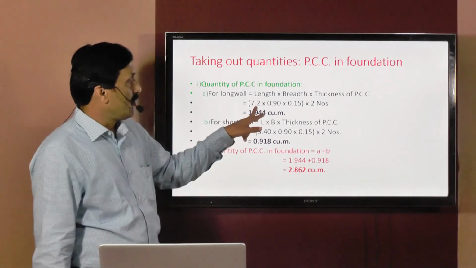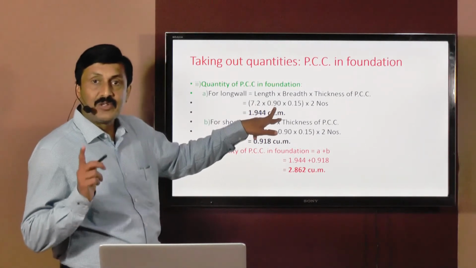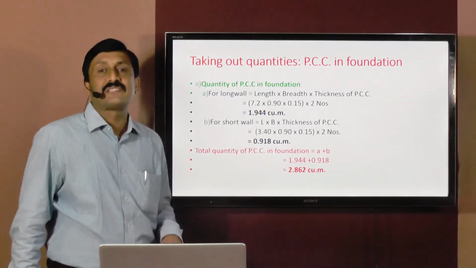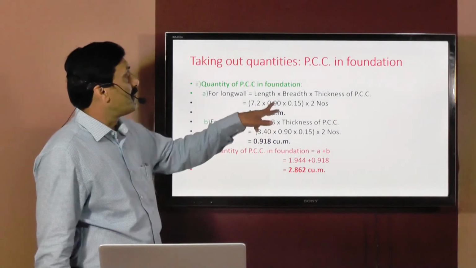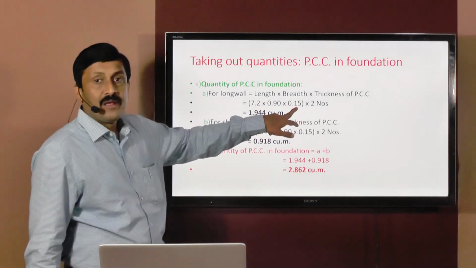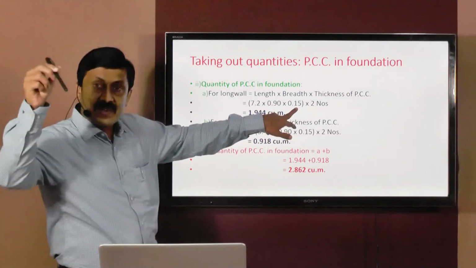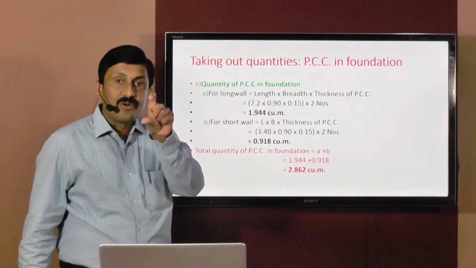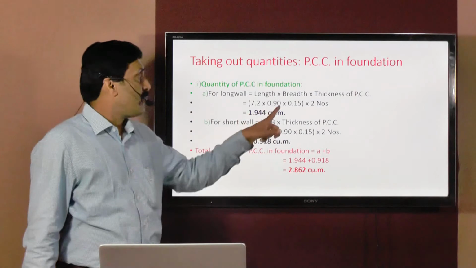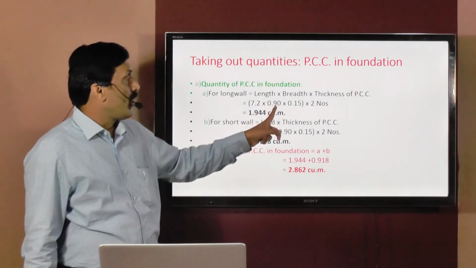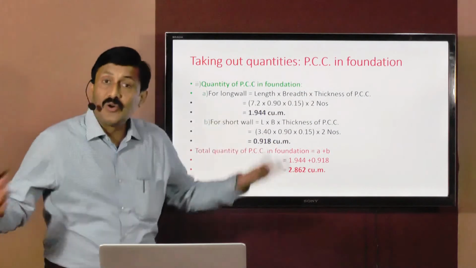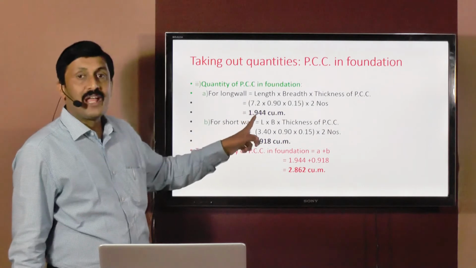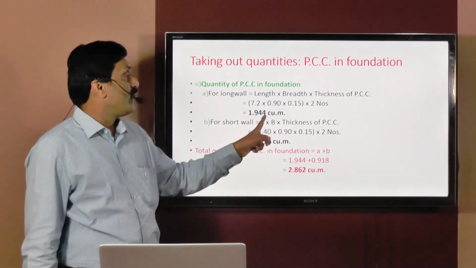So length is 7.2 multiplied by width of PCC, that is also same. Check it is 0.9 meters, because whatever is the width of PCC, same is the width of excavation. So both will be same. Here 7.2 multiplied by 0.9, only this will be different. Because in case of excavation, we have to excavate up to the complete depth below the ground level. But here when we are considering PCC, we have to consider only the PCC thickness, that is 0.15 thickness. So 7.2 into 0.9 into 0.15, but there are two long walls of same dimensions, that's why it is multiplied by 2, and quantity of PCC is 1.944 cubic meters.